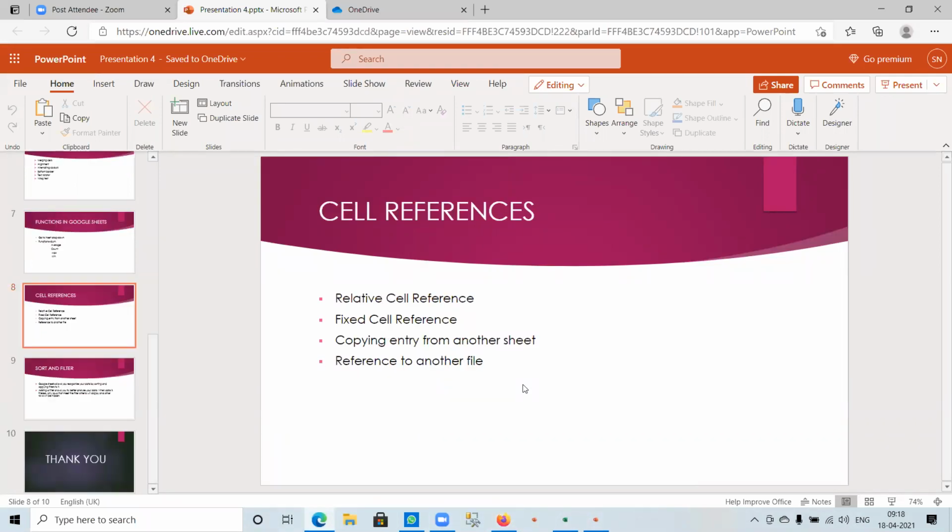There are basically 4 types of cell references. The first one is relative cell references. By default, all cell references are relative references. When copied across multiple cells, they change based on the relative positions of row and columns.